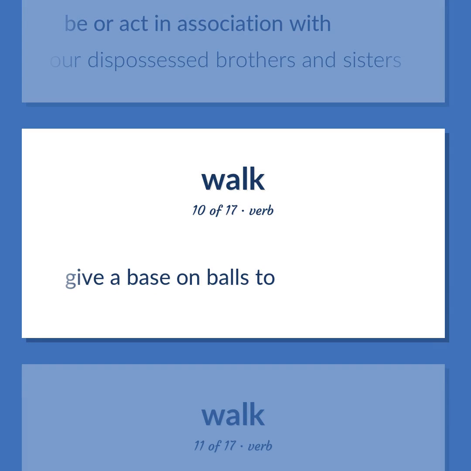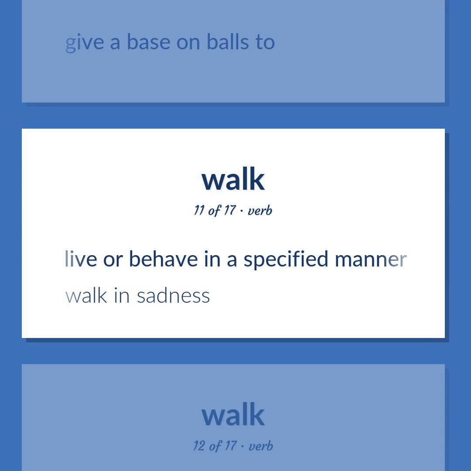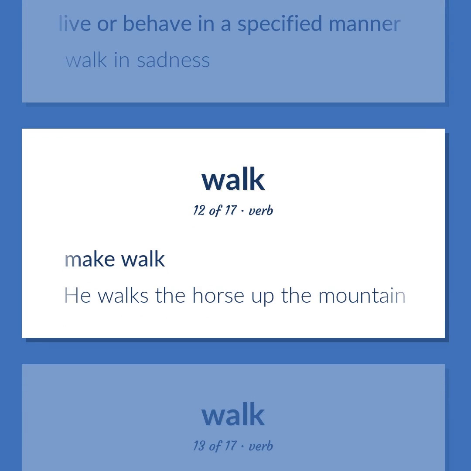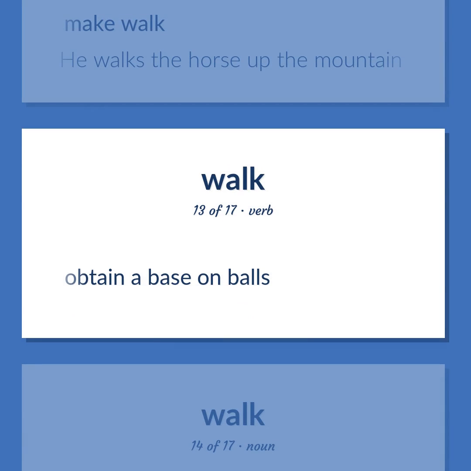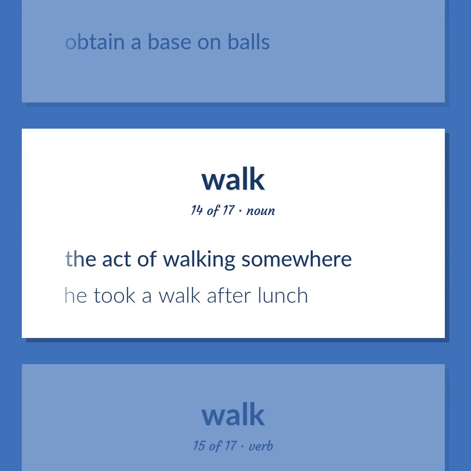Give a base on balls to. Live or behave in a specified manner. Walk in sadness. Make walk. He walks the horse up the mountain. Obtain a base on balls. The act of walking somewhere. He took a walk after lunch.